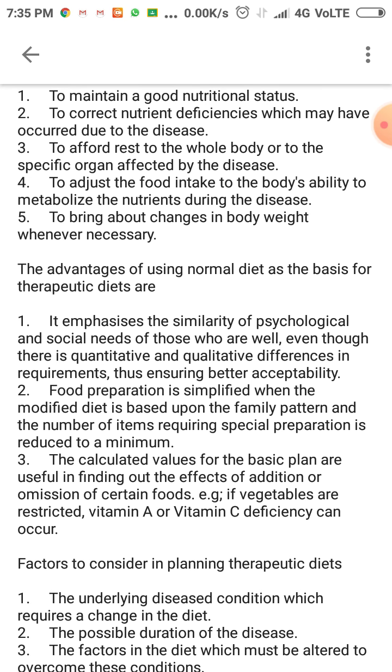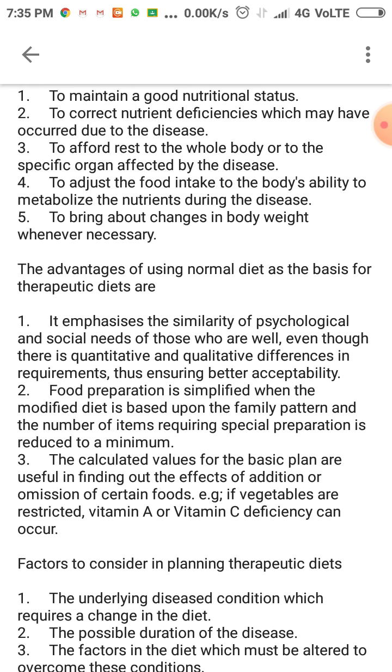The advantages of using the normal diet as the basis for therapeutic diets are: it emphasizes the similarity of psychological and social needs of those who are well, even though there are quantitative and qualitative differences in the requirement, thus ensuring better acceptability.